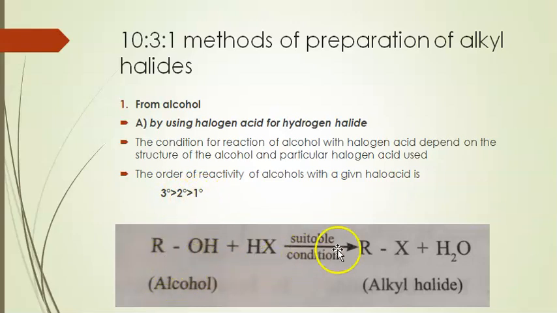With suitable conditions, the alcohol reacts with the hydrogen acid, forming an alkyl halide and a water molecule. Here the OH group from the alcohol and hydrogen from the hydrogen acid combine to form a water molecule.